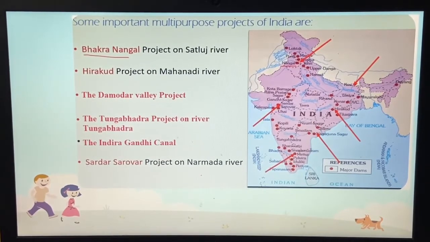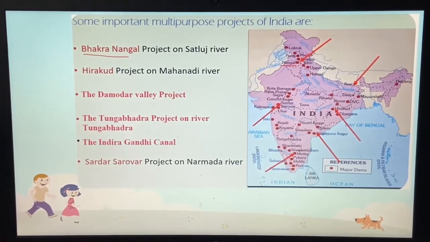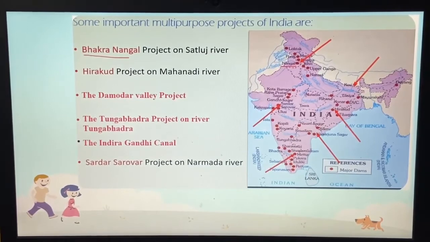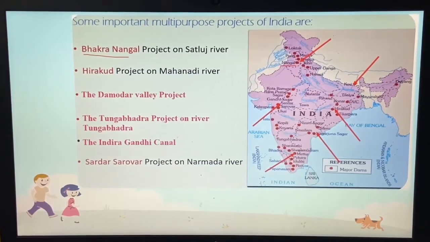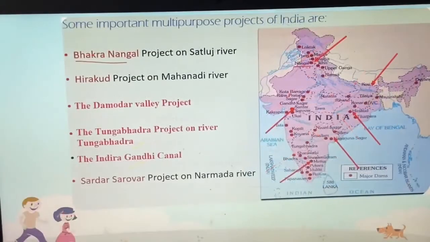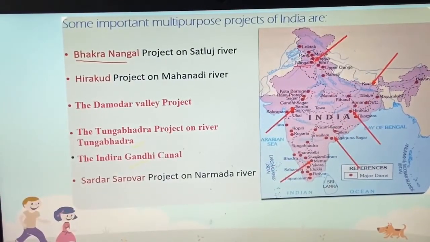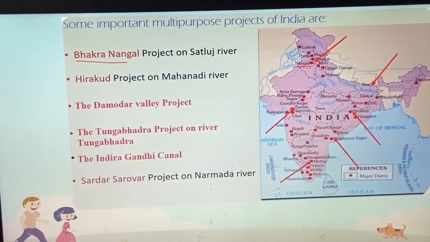Then next we have the Damodar Valley project. This is on the river Damodar only, and it irrigates the land of the states Bihar and West Bengal. Which states' land does it supply water to and irrigate, beta? Bihar and West Bengal. And the river Damodar was earlier called the Sorrow of Bengal. What was the earlier name of the river Damodar? Sorrow of Bengal.